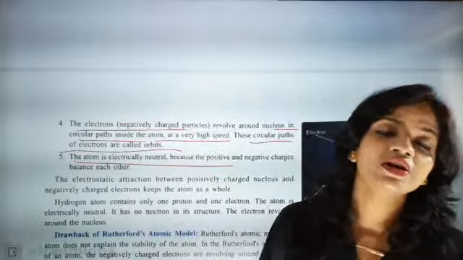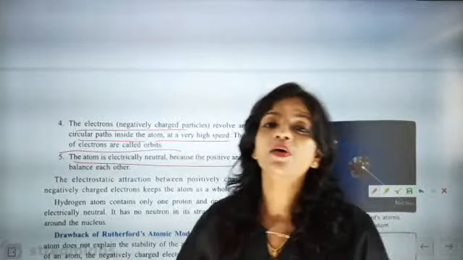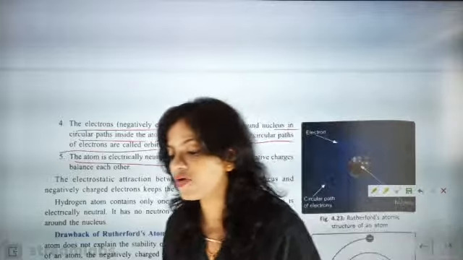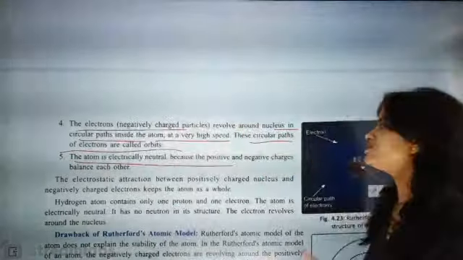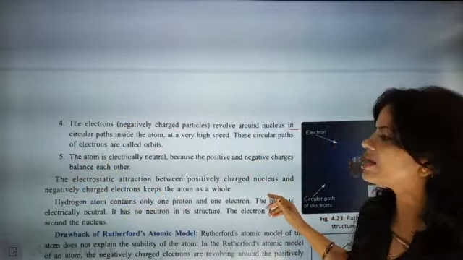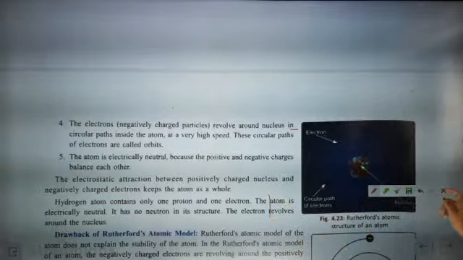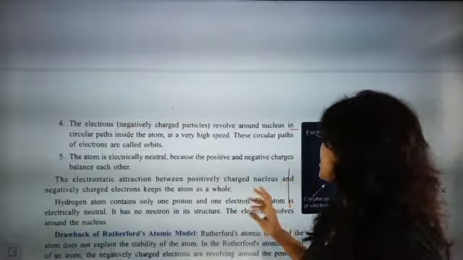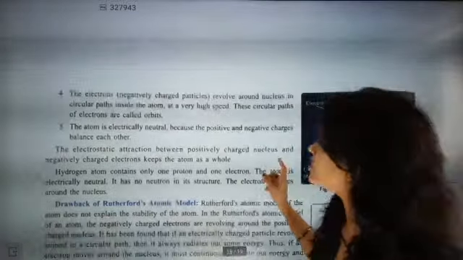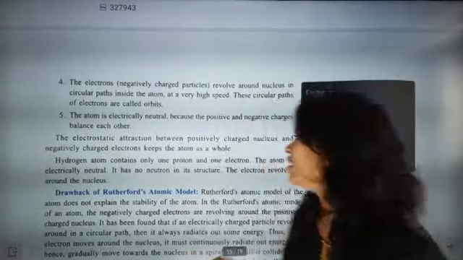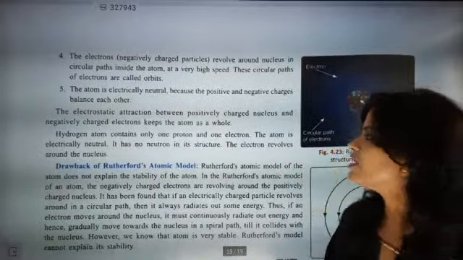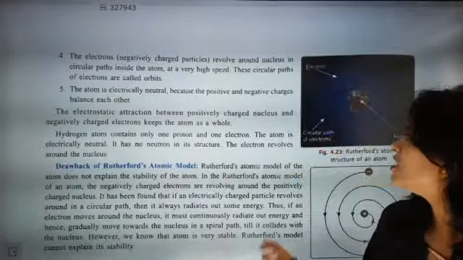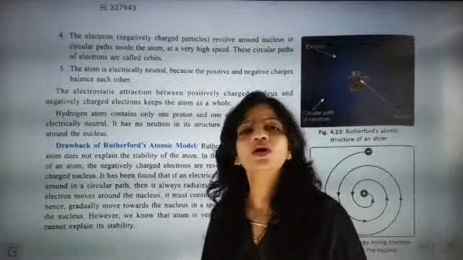The meaning of electrical neutrality is that the number of positive charges equals the number of negative charges. Electrostatic attraction between positive and negative charge as a whole was also there. So the atom is electrically neutral, and the electrons revolve around the nucleus.